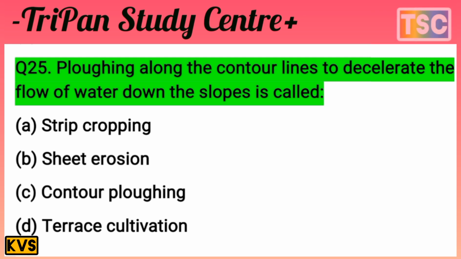You must have a thought of your answer. Let's see what our answer to this question is. The answer is clear cut, because ploughing is along a contour line. Strip cropping is not it, sheet erosion is not it, terrace cultivation is not it. The answer here is contour ploughing. That's important.